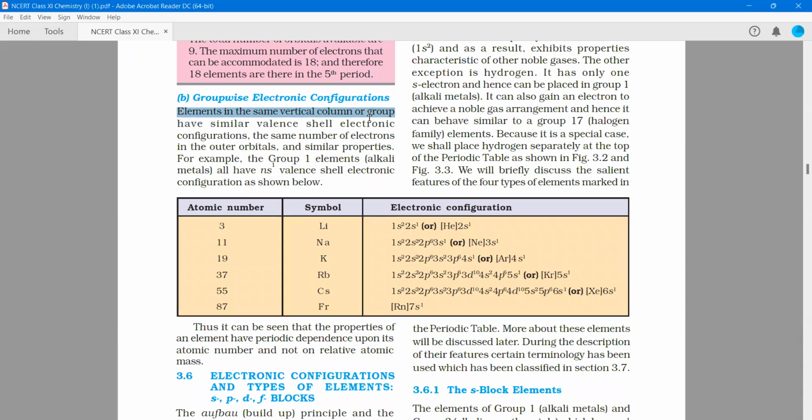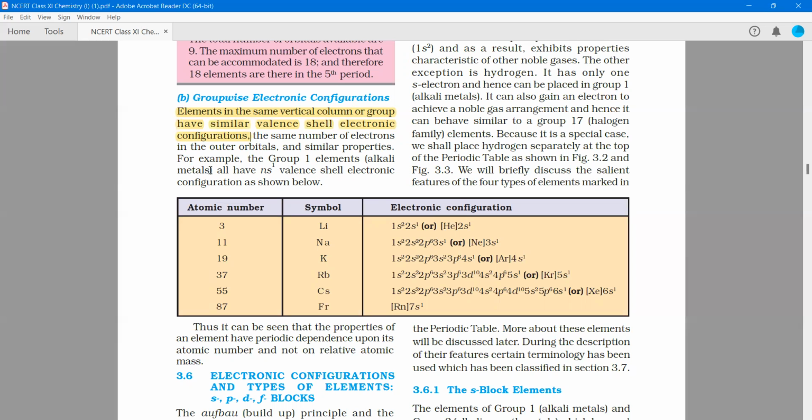Elements in the same vertical column or group have similar valence shell electronic configuration, the same number of electrons in the outer orbital, and similar properties. We know that the properties of an element are because of its atomic particles, like where the electrons are, and how many electrons, protons, and neutrons are present in that atom. If you have the same number of electrons and a similar trend of filling of electrons in a particular group, this suggests that the elements in that group will have similar properties. So this is the basis of the periodic table, right?